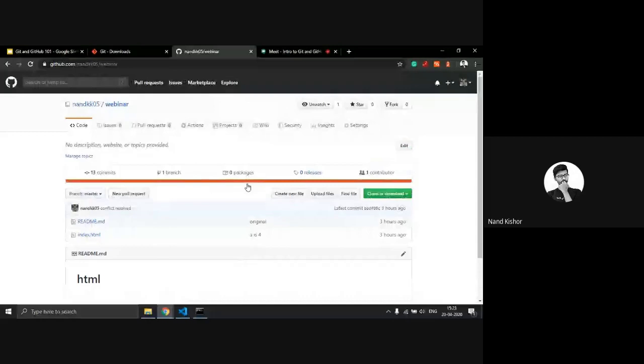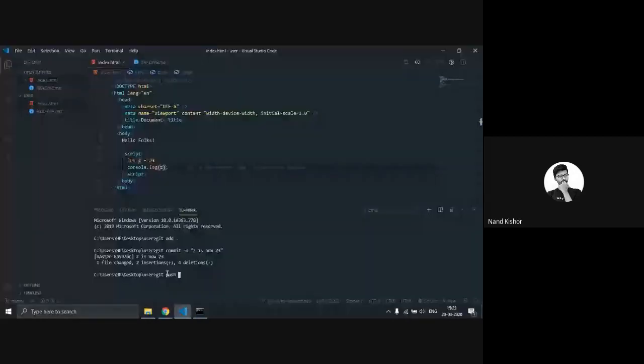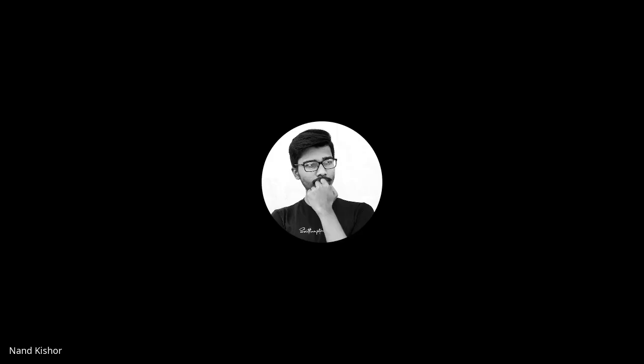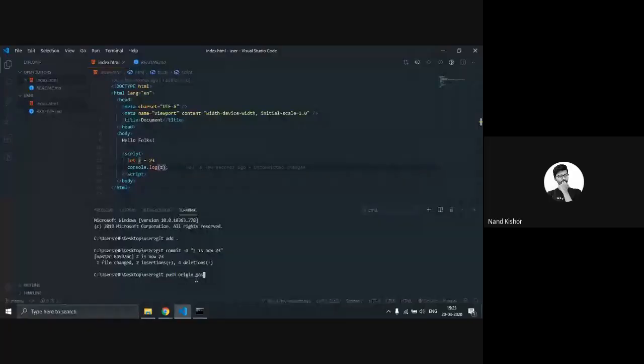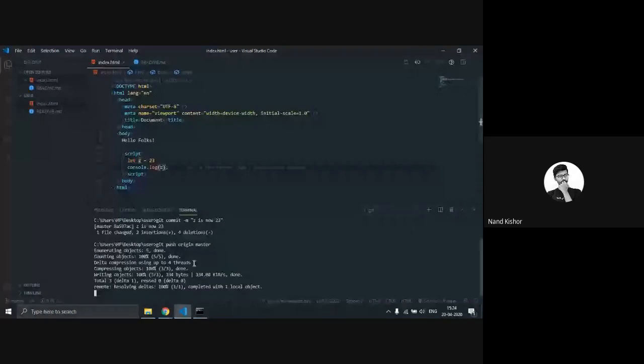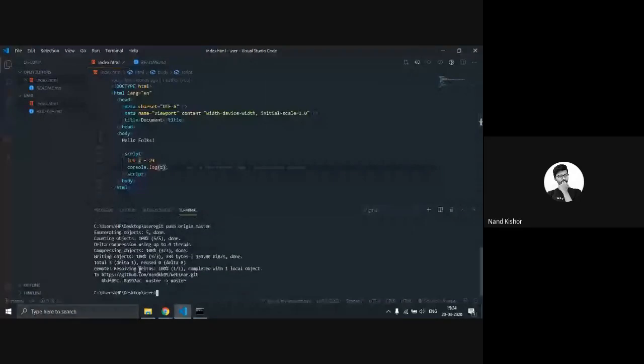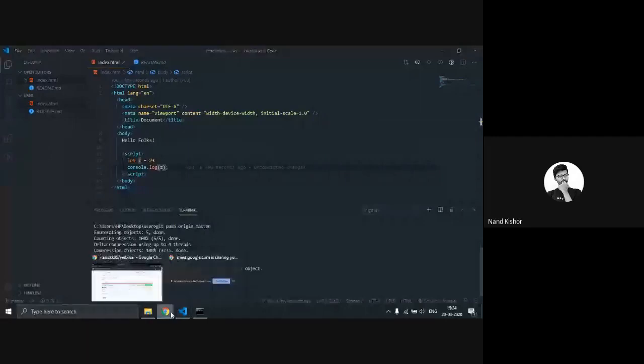I have to use git push and the name of your remote. So I have already set up the name of this remote, which is git push origin master, and then you have to type in the branch of your code. After pressing enter, this code will be pushed to your remote server. Now it is done. You can see over here.